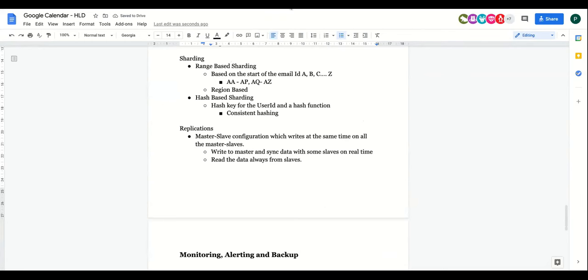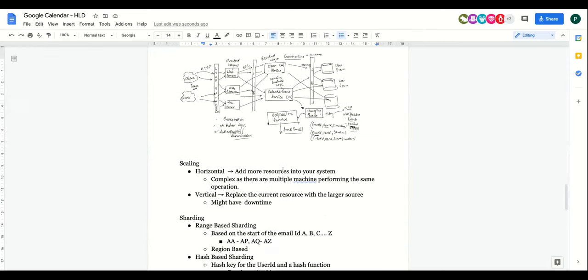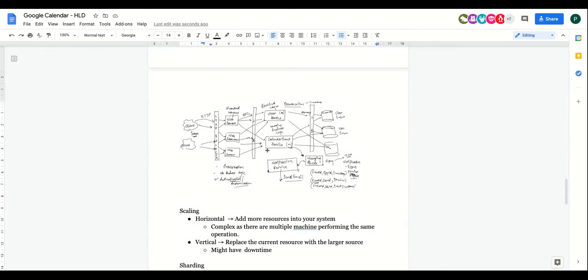Now, we already talked about authentication and authorization, so I don't need to go into that part. Load balancing, we have already talked about, so I'm not going into that as well. And caching, do we need caching here? Maybe you can use a cache. You can say that I'll cache the data for next... I mean, it doesn't make sense, right? Caching is not very much required. But if you know that there is some famous personality and so many people will search for their calendar, maybe you can cache the data for those people in that case.